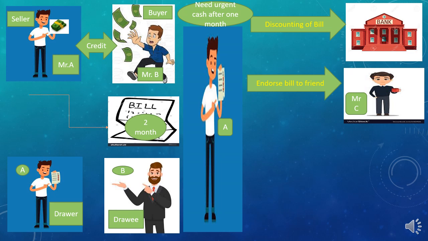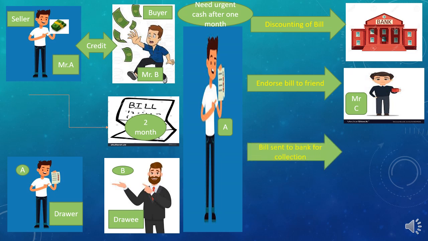Or the second thing can be, students, like this: if A has already taken some amount from Mr. C, now he is paying Mr. C by giving the bill to him. This situation is known as an endorsement of the bill. So Mr. A has endorsed the bill to Mr. C, that is one of his friends.